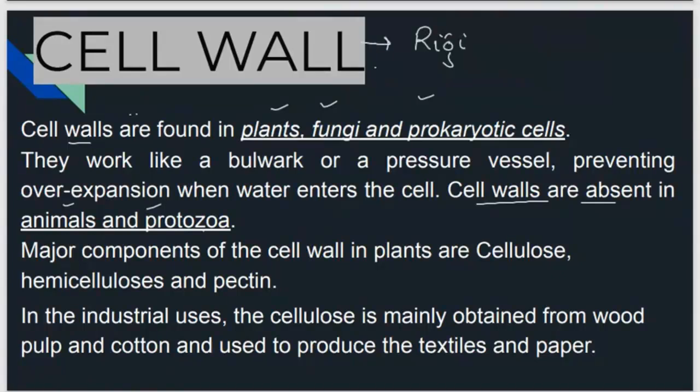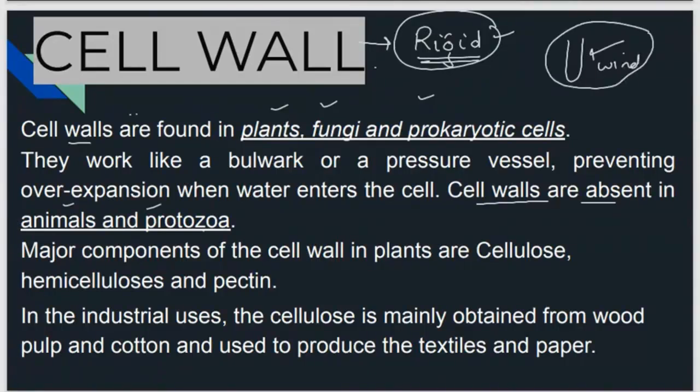Cell walls are very rigid, so they help them to stay at one position, especially in plants, because plants are standing, wind is coming, they have to undergo stress condition to remain at their position. अपने position पे बने रहने के लिए इनको extra layer की जरूरत पड़ती है, और वो extra layer क्या है? Cell wall. In plants, cell wall is made up of cellulose. This is the major content.